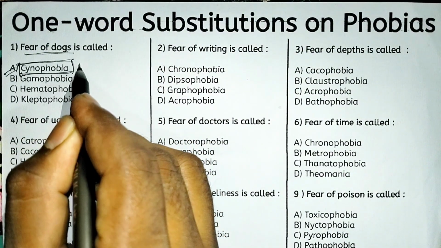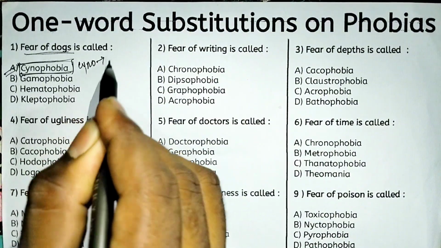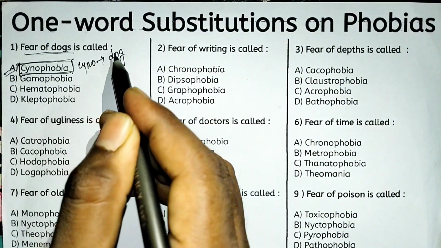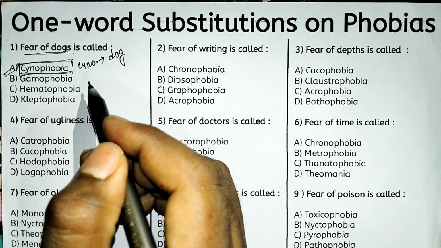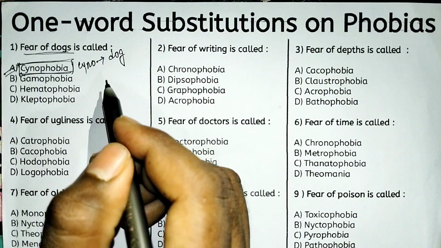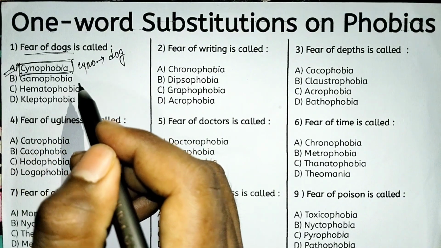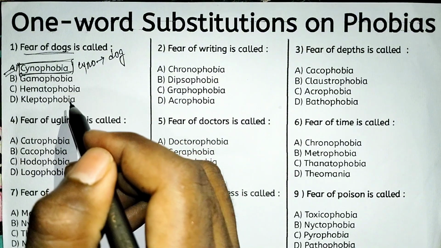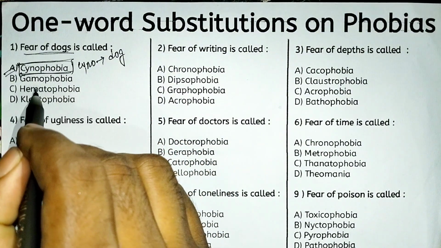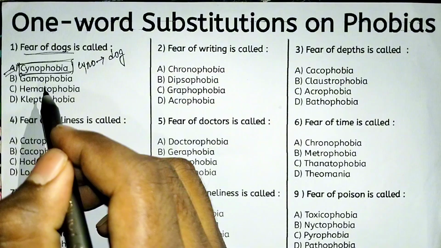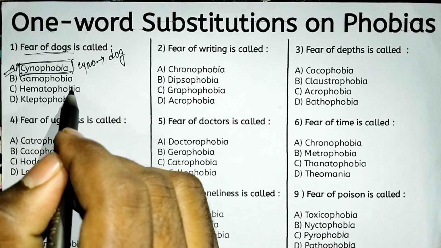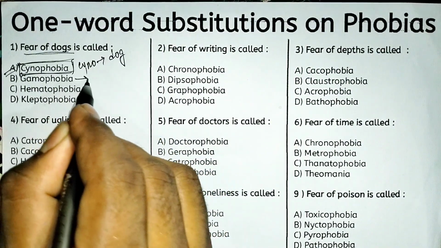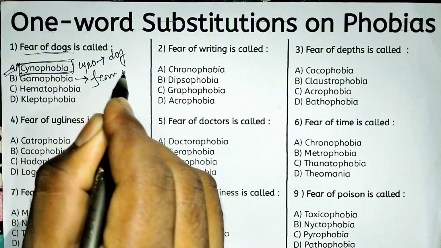The word cyno means dog, and phobia means irrational fear. So overall cynophobia suggests fear of dogs. Look at the other options. Option B, gamophobia. So gamophobia suggests fear of marriage.